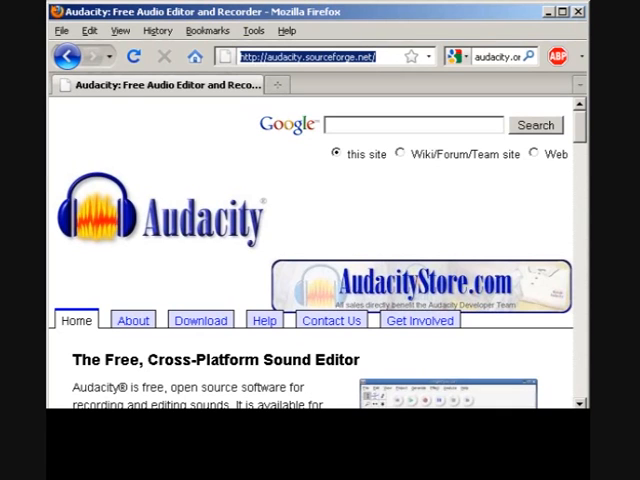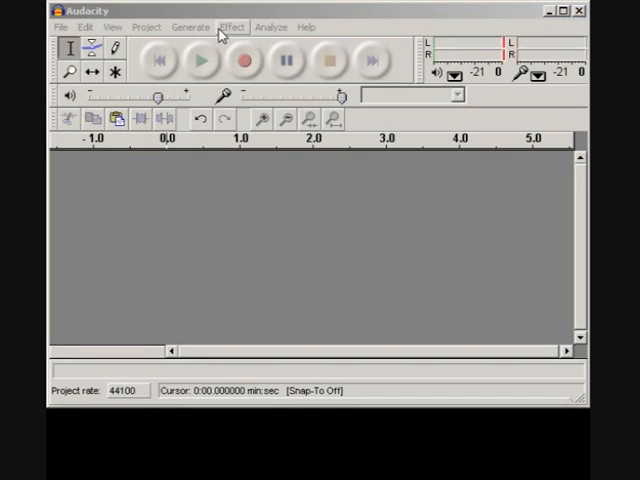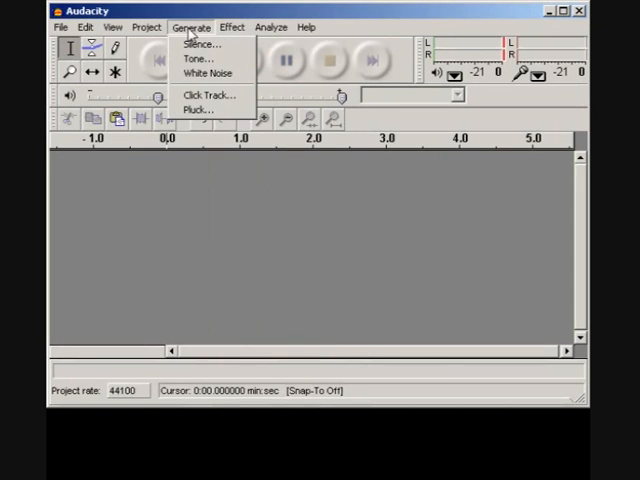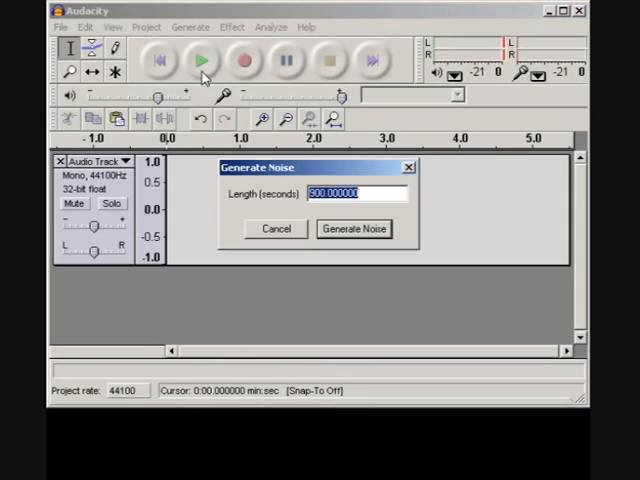Now, making white noise on a computer is really easy. You can download Audacity, audacity.sourceforge.net, and install it on your computer. It'll work on a Mac, Linux, or Windows, and then you just go to the Generate menu, select white noise, and you can just create as many seconds worth of it as you want.